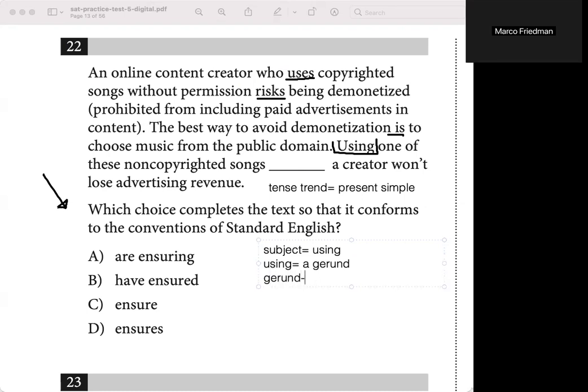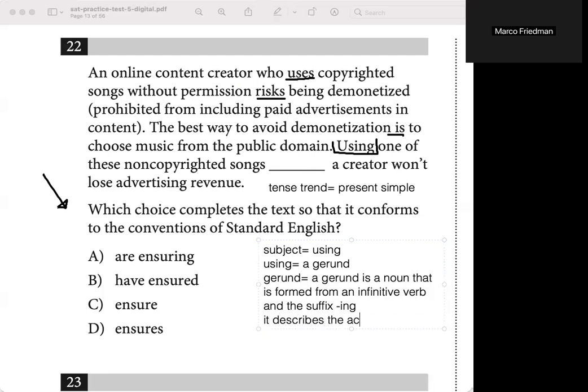A gerund is a noun that is formed from an infinitive verb and the suffix ing. What does it do? It describes the activity of the verb as a noun.